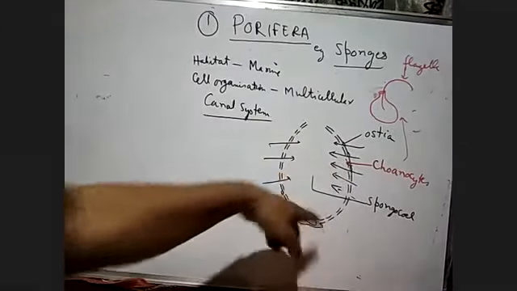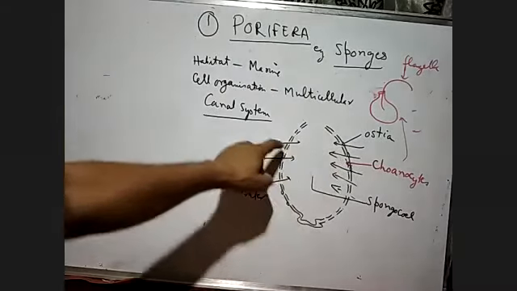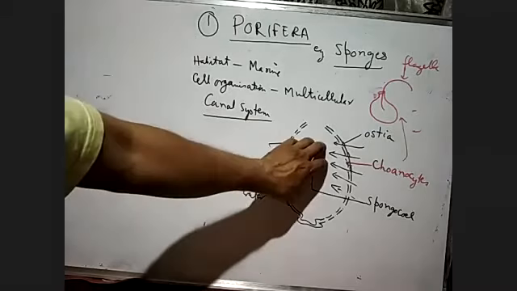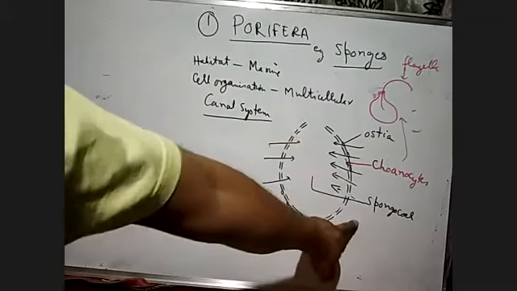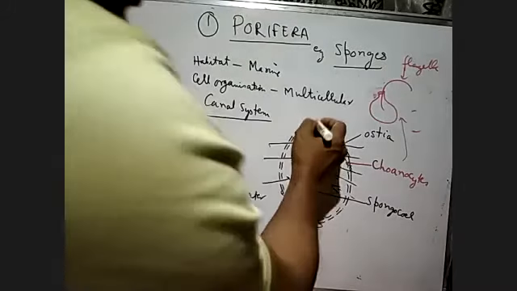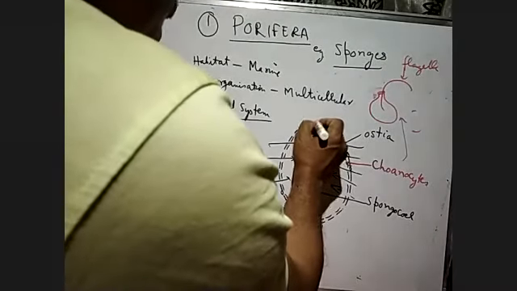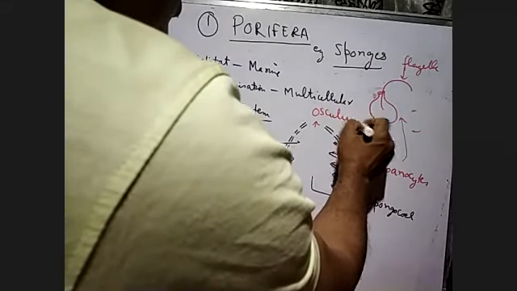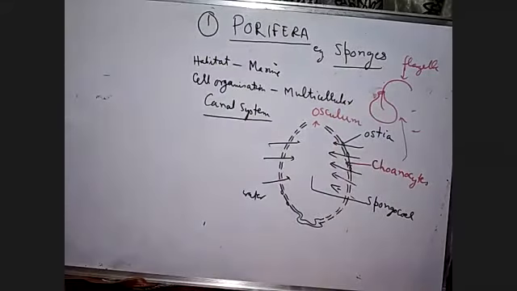And in the wall, there are minute pores called ostia. These all are ostia, okay? And the space inside the body is called the spongocoel. And the upper opening is called the osculum. Okay, this is called the osculum.